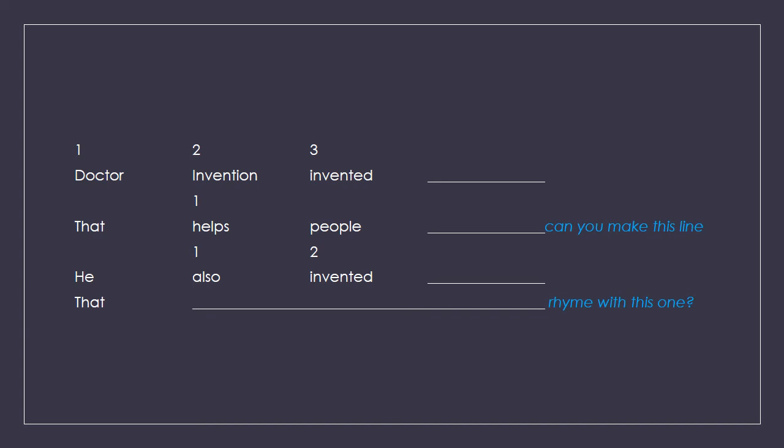Well, in our class certain students came up with ideas while solving this activity in school as well. Like it was: Dr. Invention invented spectacles that help people see with poor vision. He also invented a TV remote that helps you control the television. Like vision and television. The words are similar but they are rhyming. So if they can come up with this, you all can as well. Just use your imagination and be creative. It's fun.